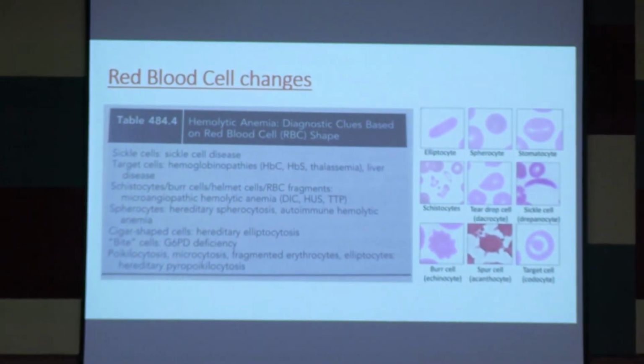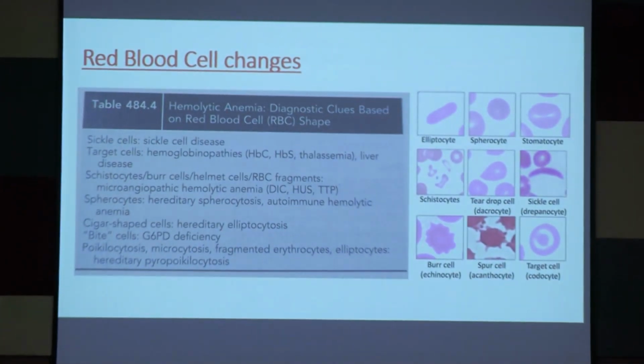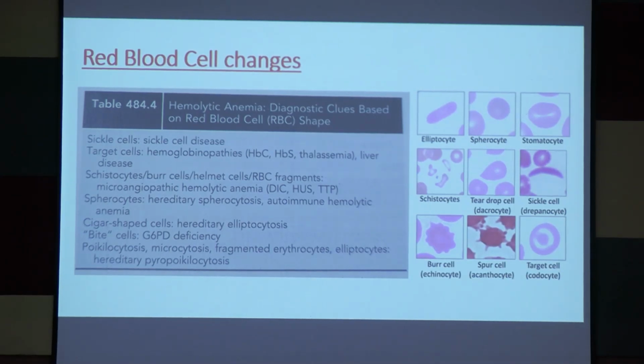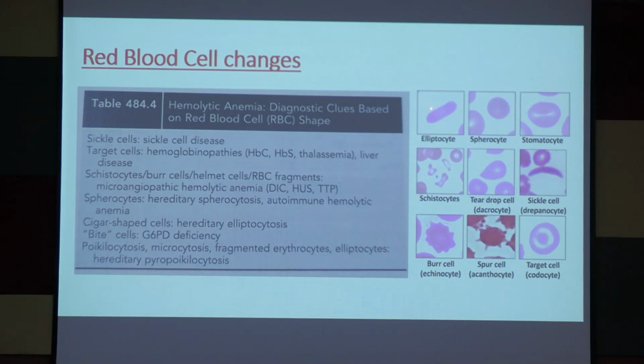RBC changes. When hemolysis is there, mechanical or any type of damage to RBC will occur, so the shape of RBC will change. This is the shape of an elliptocyte. We will find it in hereditary elliptocytosis. Also this is called cigar-shaped cells. Okay. Next is spherocytes. We will find them in hereditary spherocytosis.